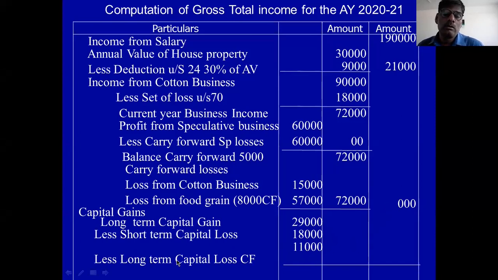So carry forward long term capital loss is 12,000. Out of 12,000, you recover 11,000 and the remaining 1,000 you carry forward to the next assessment year. So income from capital gain is also zero. Therefore, gross total income is 2,11,000.